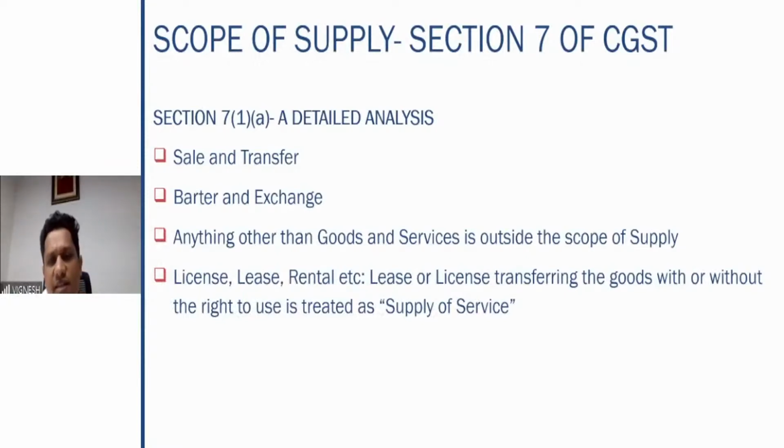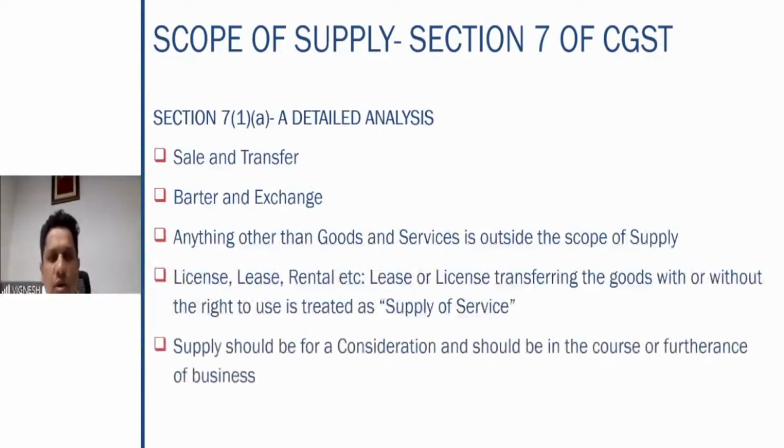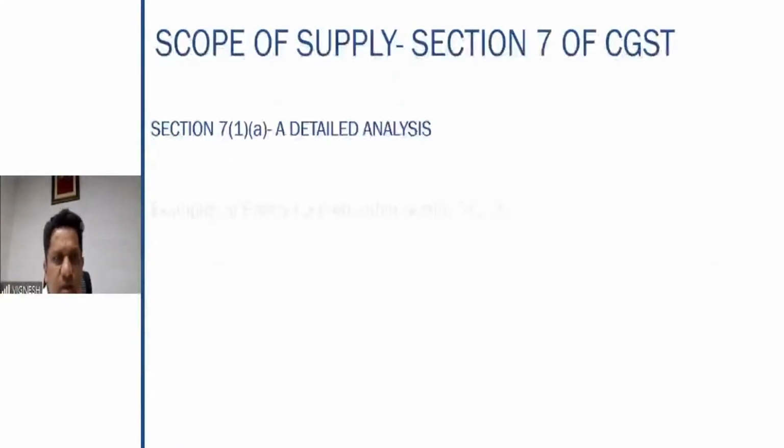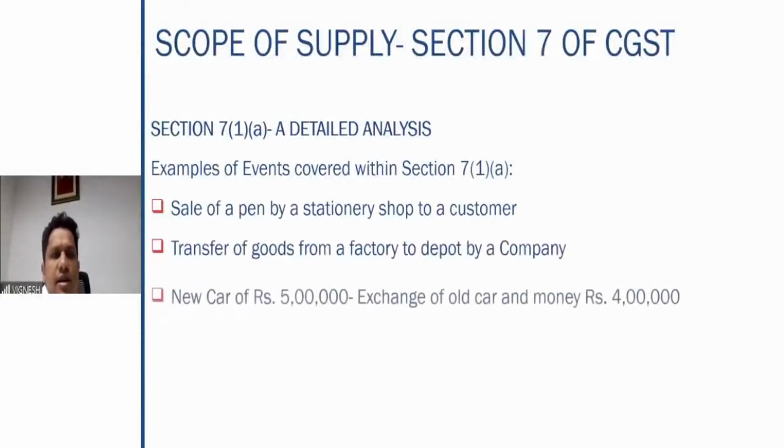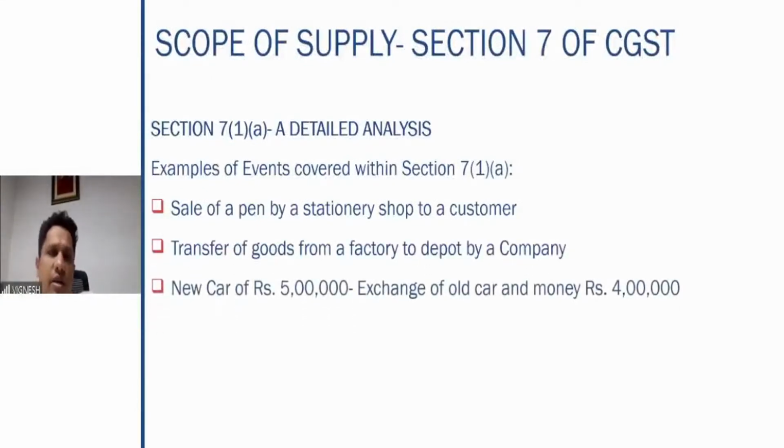License, lease, rental, etc. Transferring the goods with or without the right to use is treated as supply of service. This is very, very clearly given. License, lease, rental, etc. to be treated purely as a supply of service only. Supply should be for consideration, should be in the course or furtherance of the business, right? So this was what is covered under 7(1)(a). Let us see some examples here, which are covered in 7 subsection 1 clause A.